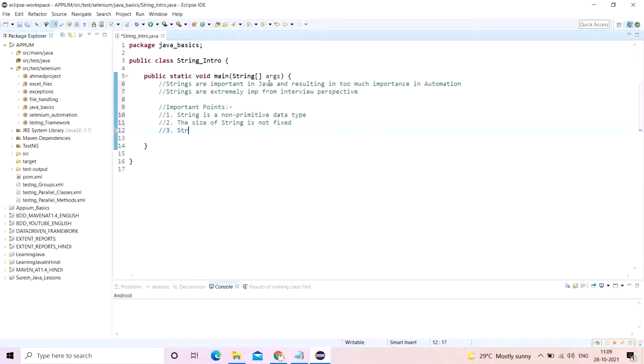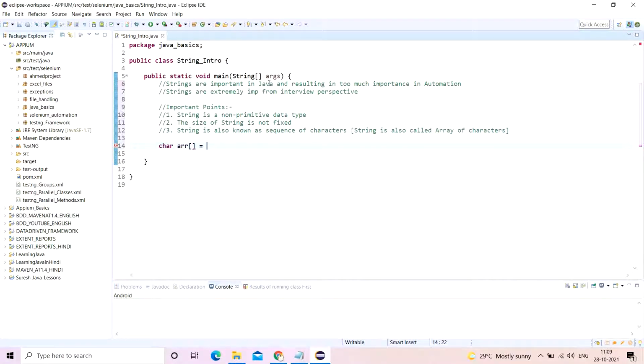Now, string is also known as a sequence of characters. What does this mean? In fact, I'll say string is also called an array of characters. This needs a little bit of explanation, so I'll give that. First, let me make a character array.